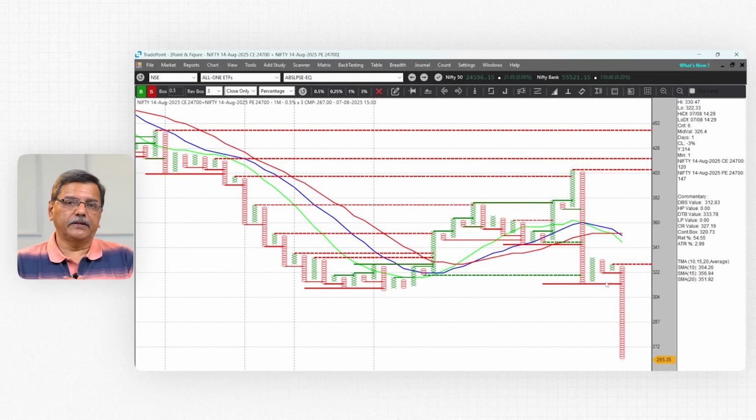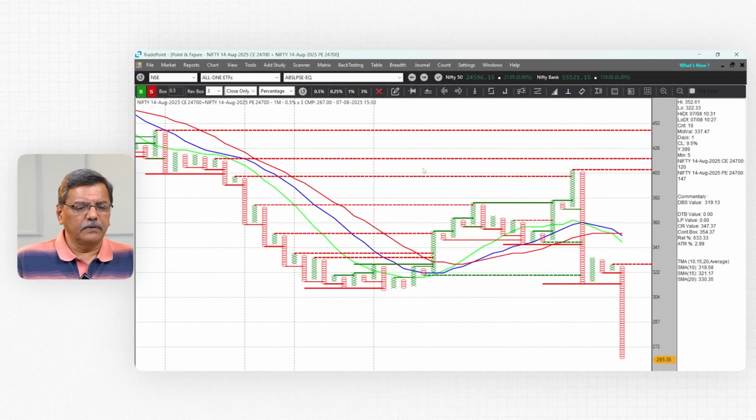This is a very bearish straddle. There is a big bearish anchor column which has 51 boxes all the way from 403 to 314. And then a bearish follow through, which is a turtle breakdown. So this is definitely a sign that this straddle has become bearish, and this is 24,700 straddle, which is 200 points higher, because right now Nifty has come back to, okay, this is 24,600, but still even 100 points higher.